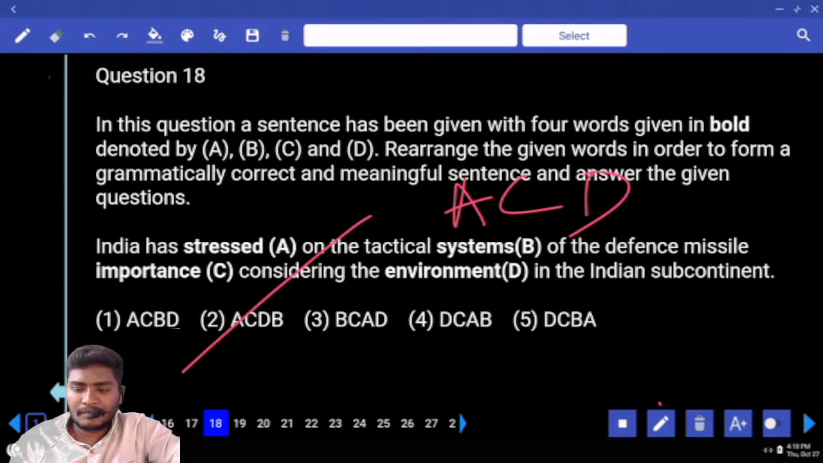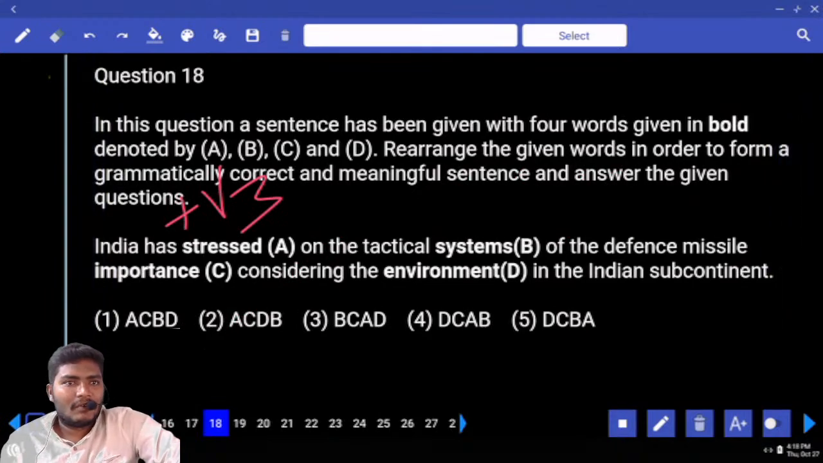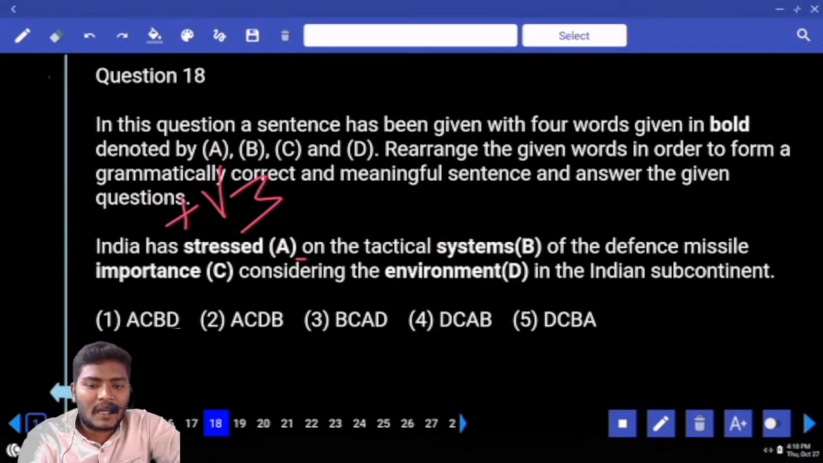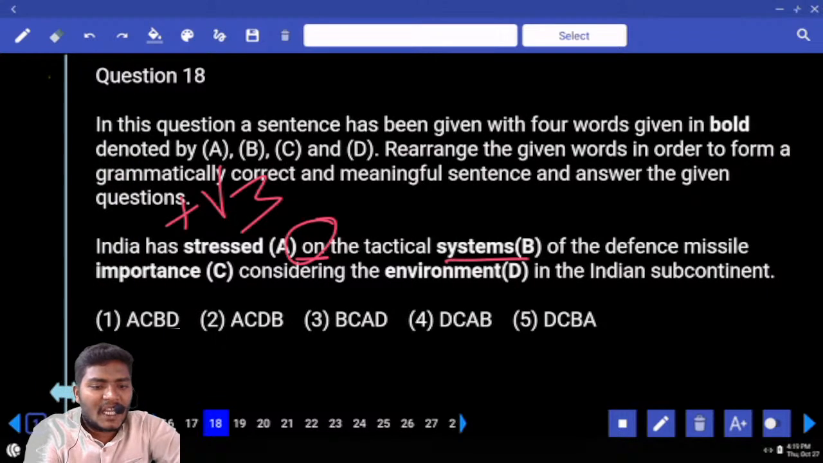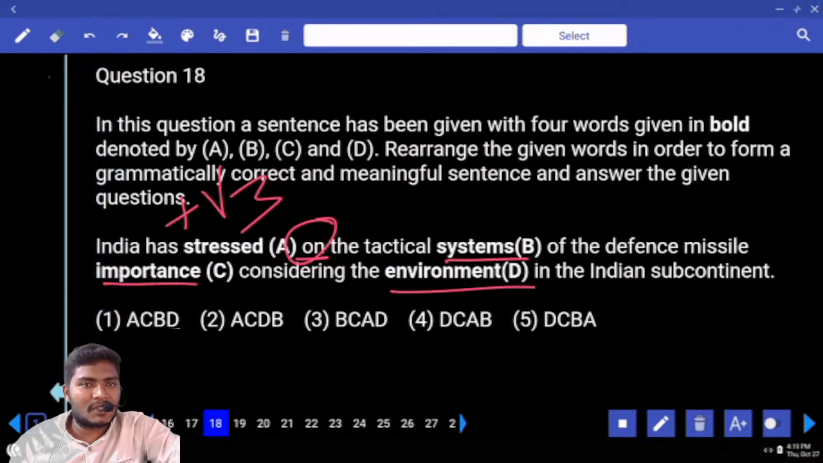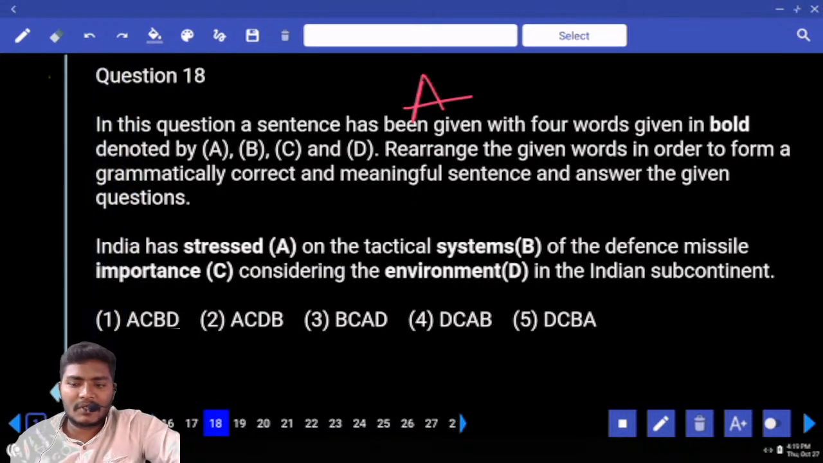Next, 8th. India has stressed. Has is followed by V3. Can you use any other options? Let us check. India has stressed on. Look at these combinations. On can be combined with only stressed in these options. Systems on, importance on, environment on, which is possible. Only stressed on. That means A is as it is. How many options you have with A?